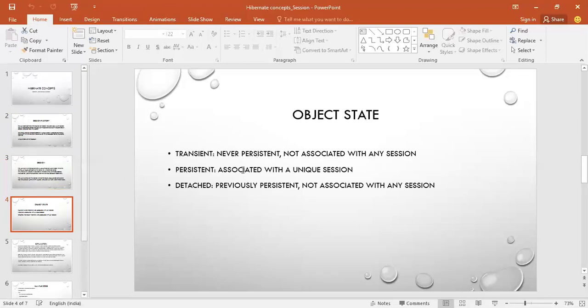Persistent means the object is associated with a session, so it comes under the session. Detached means previously it was associated with a session, but after that it is not associated with any session.